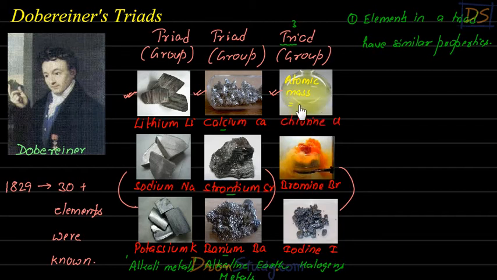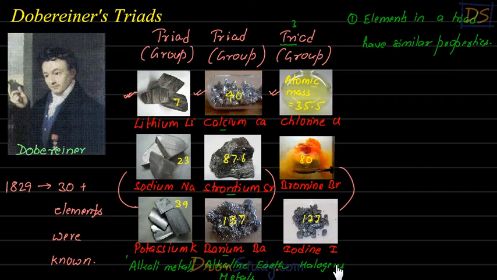Atomic mass of chlorine is actually 35.5. Similarly, all these elements will have different atomic mass. So I'm just going to write down the atomic mass of all of them on their photograph. For bromine, the atomic mass is 80. For iodine, it's 127. Then barium, 137. Here you can see all the atomic masses I have written, students.